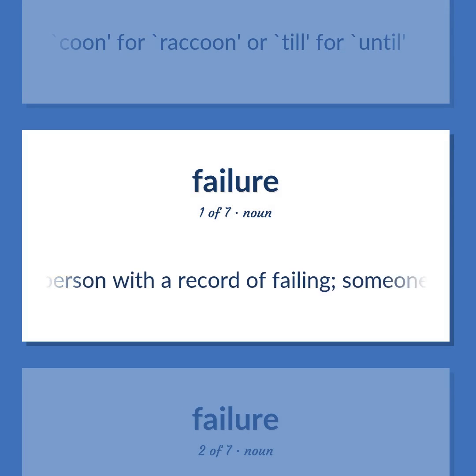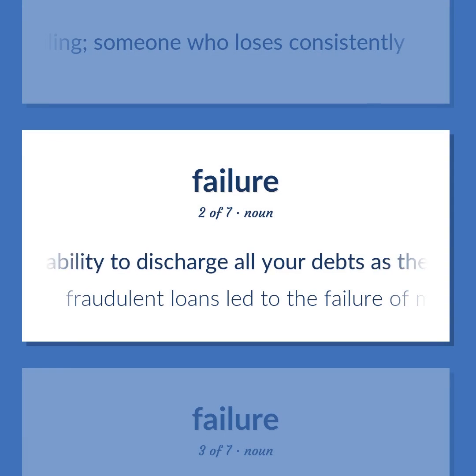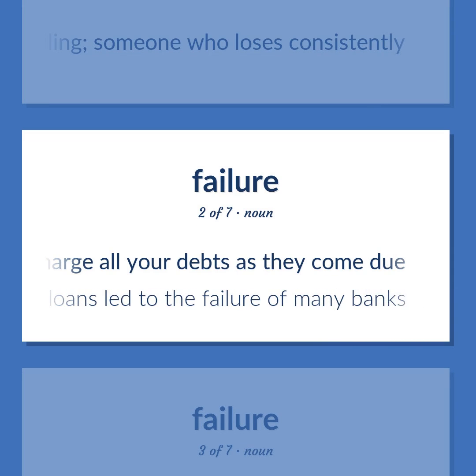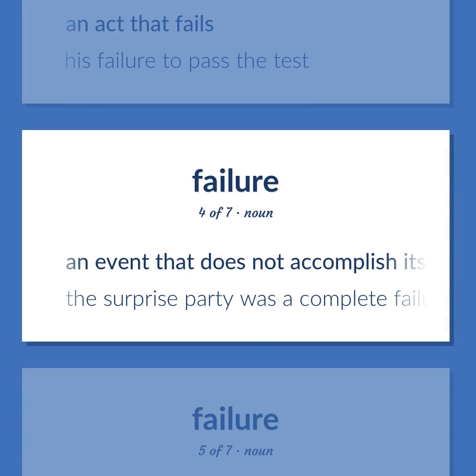A person with a record of failing. Someone who loses consistently. Inability to discharge all your debts as they come due. Fraudulent loans led to the failure of many banks. An act that fails. His failure to pass the test. An event that does not accomplish its intended purpose.